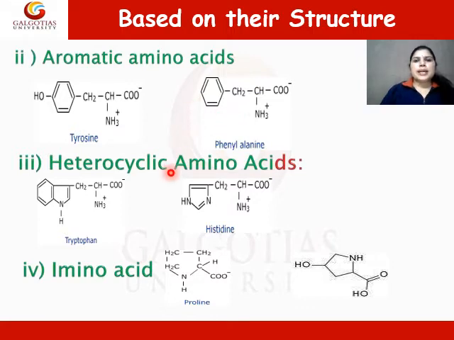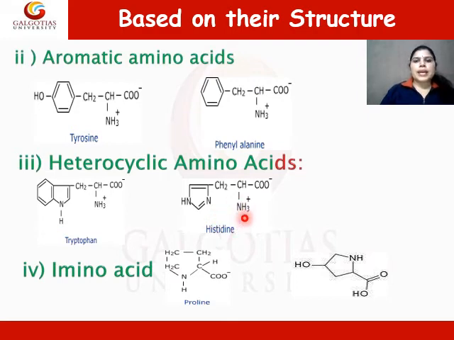The next category is heterocyclic amino acids. These amino acids have a heterocyclic ring in their structure. For example, tryptophan has an indole ring while histidine has an imidazole ring.